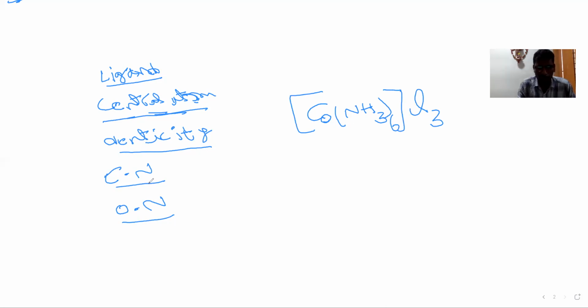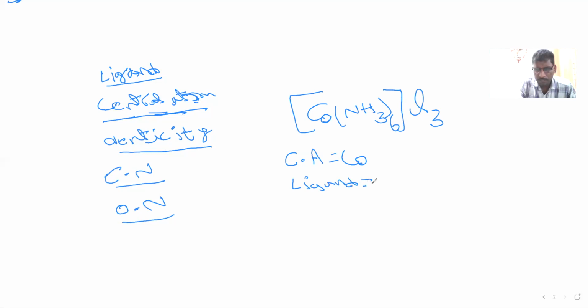Similarly, coordination number. The coordination number is the total number of coordinate bonds. Observe here, NH3 is monodentate. That means one NH3 will form one bond. Here 6 NH3s are there. They will form 6 bonds. So the total bonds on the central atom is 6. The coordination number will be 6. In this complex, the central atom is cobalt, whereas the ligand is NH3.